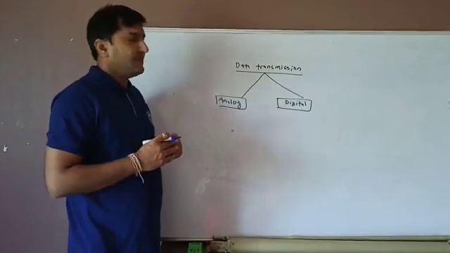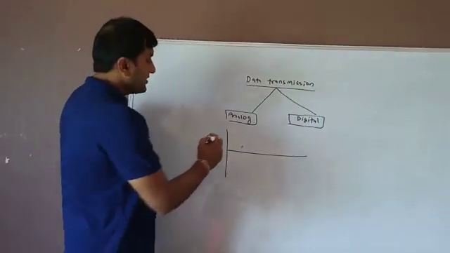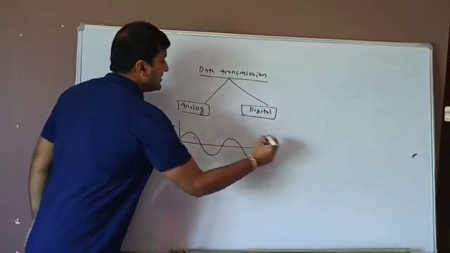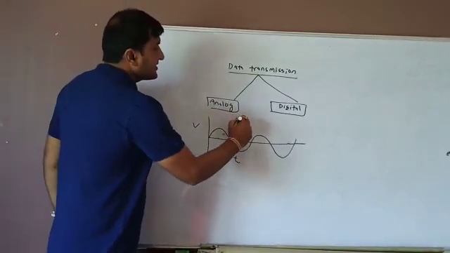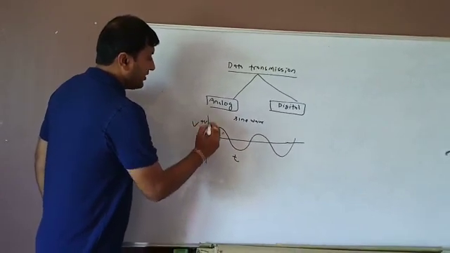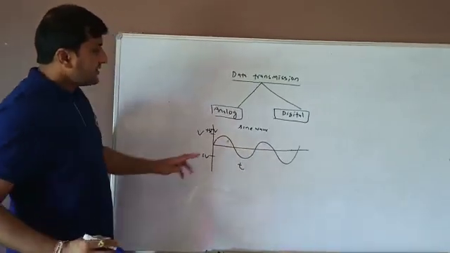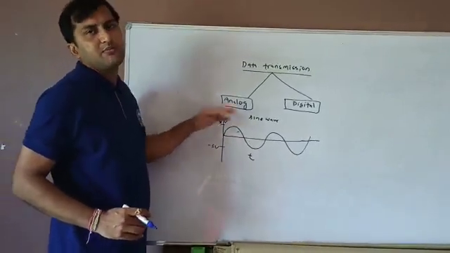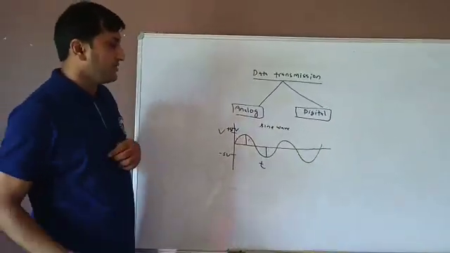Analog transmission is a continuous signal transmission. Here the signal voltage varies sinusoidally with time. That means it is a sine wave. Suppose this is the maximum 5 volt, this is the minimum 5 volt. That means the signal voltage or the amplitude of the signal varies from minus 5 volt to plus 5 volt. This is the highest amplitude, this is the lowest amplitude.